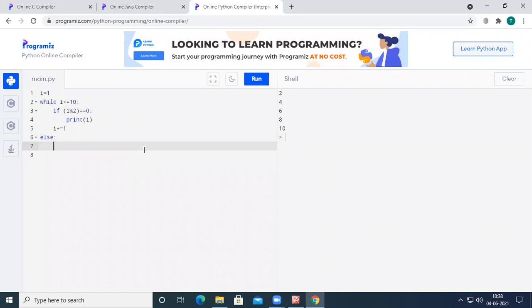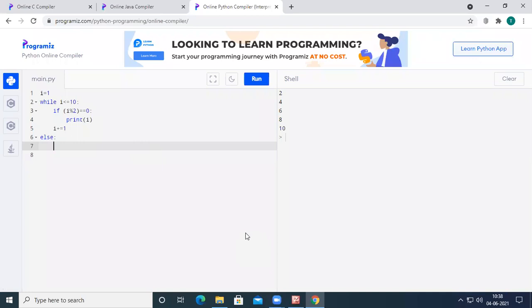We can use an if statement without else in any programming language, but we cannot use else without if in C, C++, and Java. But in Python, we can use this else statement without if. We can use it with a while loop or with a for loop.